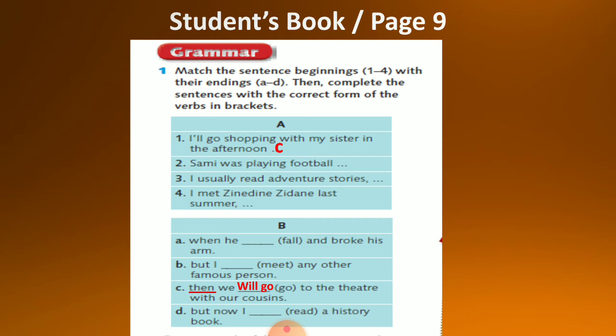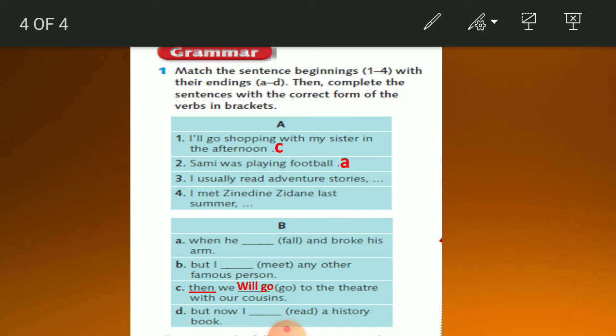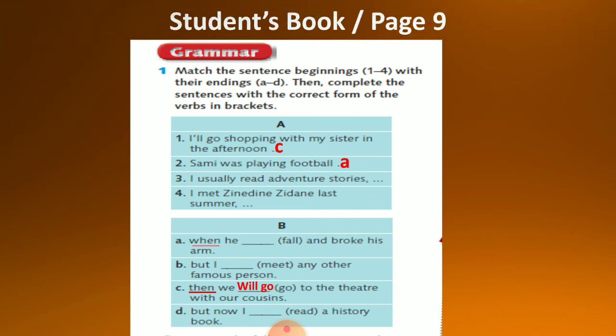Let's move to number 2. Sammy was playing football. It will match with A. Sammy was playing football when he fell and broke his arm. Again, here we have a keyword when. We said that when is used for a long action that is interrupted by a short action. So Sammy was playing football in a long action when he... Again, we are going to use the past simple for the short action, when he fell and broke his arm.